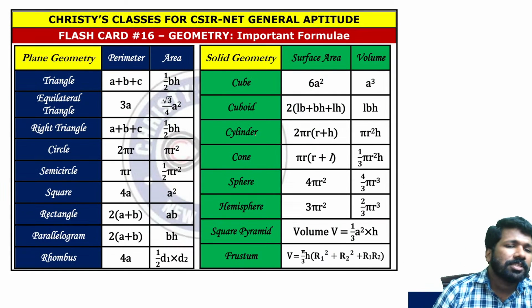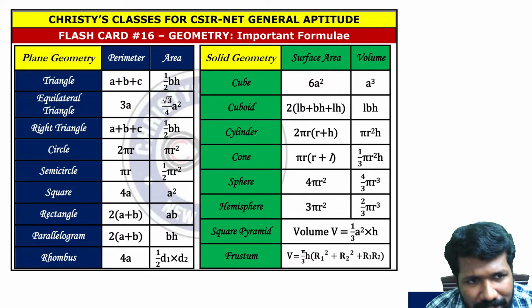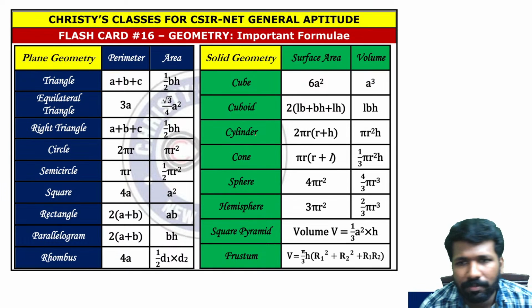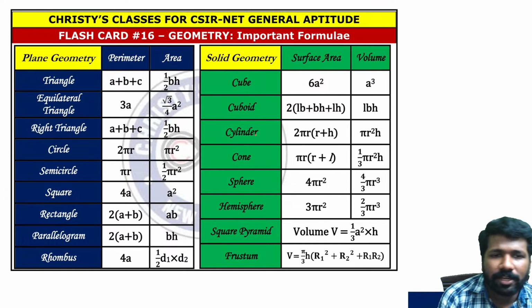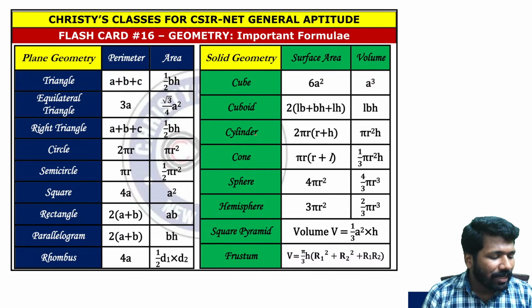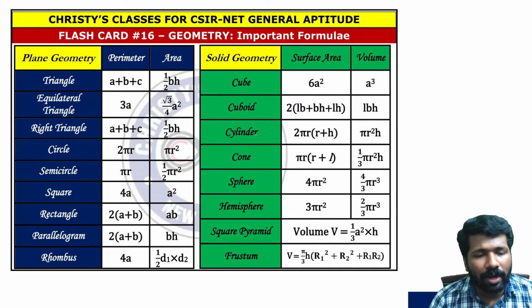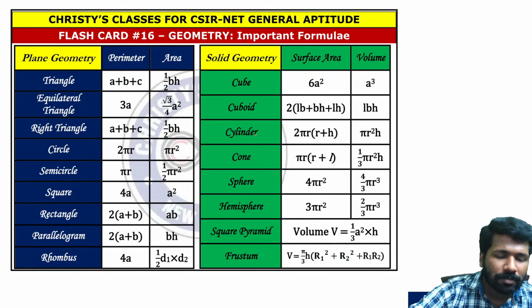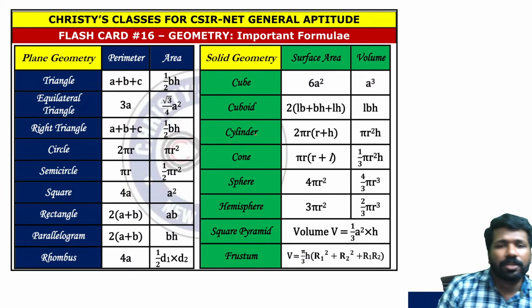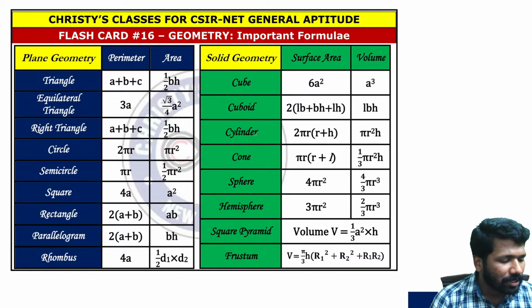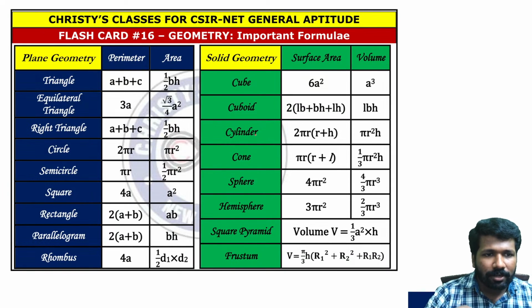Now these ideas are indirectly needed in this chapter also, but in this chapter it is more about the formulas related to perimeter, area and volume. You can actually derive these formulas also. Derivation of these formulas needs some time, but if you understand the derivation, it is very easy, because you don't have to learn the formulas by heart anymore. Few of them I will explain very fast, because we need to complete this mensuration topic today, so that all the major topics will be covered before your upcoming CSIR-NET exam. That is why we are going a little faster.